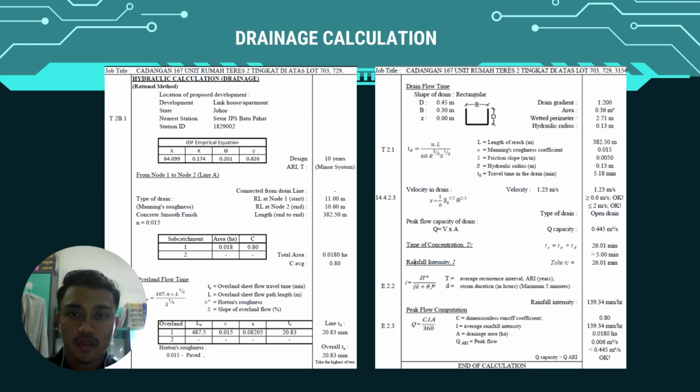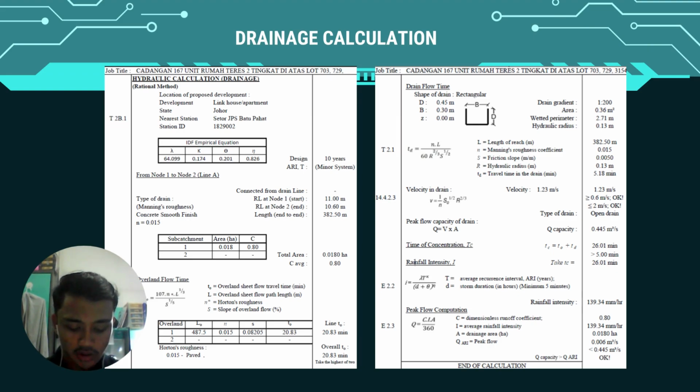Okay, so this one is the drainage calculation for design. As you can see here, our development is link houses. So this one is to find the IDF empirical equation, and then we find the subcatchment, and then we find the overland flow time, to.